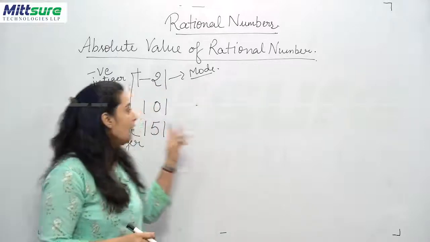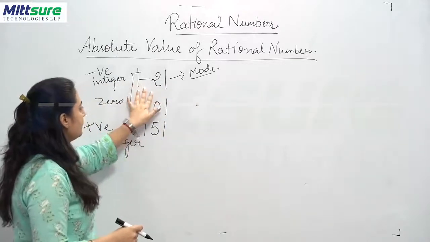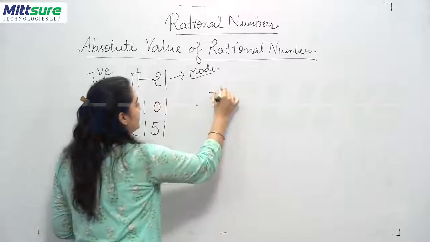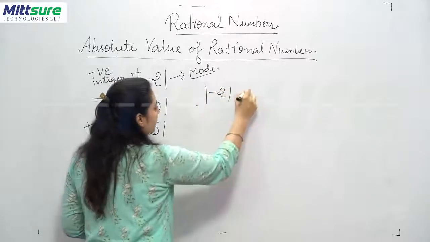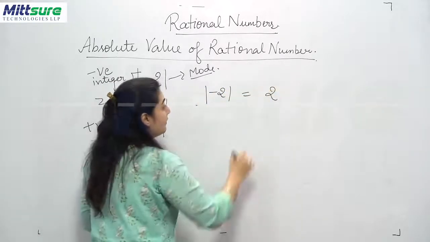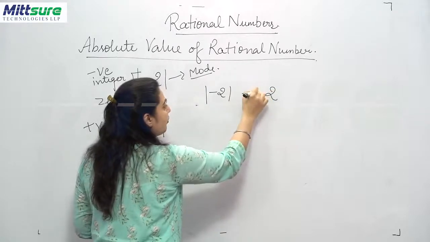That means the magnitude will remain the same, but whatever sign is there will always be changed to only a positive sign. Now, if I have to write the absolute value of -2 in mode, it will always be 2, without mentioning even the positive sign.